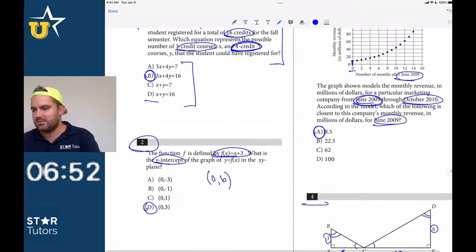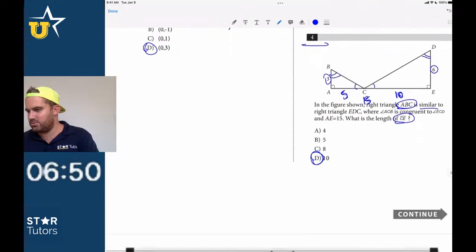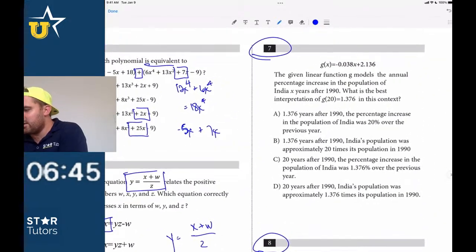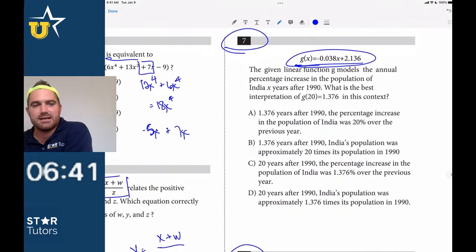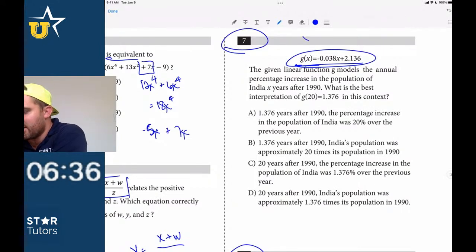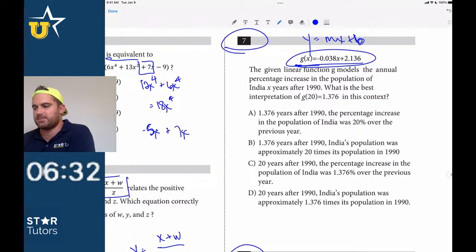Very, very easy. Did we get all the ones with time? Yeah, should be okay on timing, I think. I hope. Get to number 7 here. Okay, so this just looks like a linear equation. Look out for these on the test. They love putting in these really random looking equations, but in reality, this is just y equals mx plus b, right? Just a weird looking y equals mx plus b.